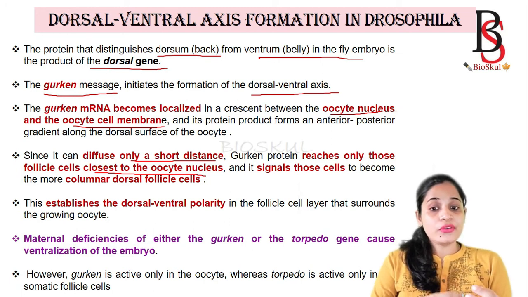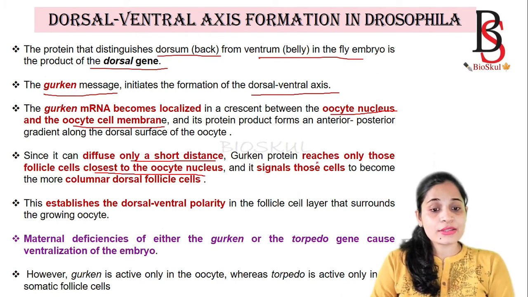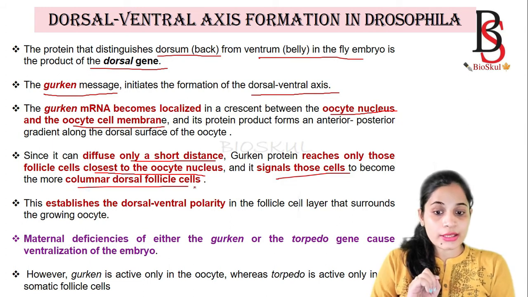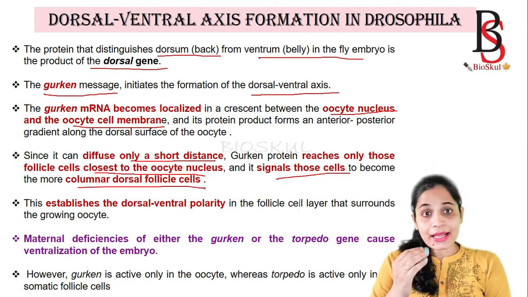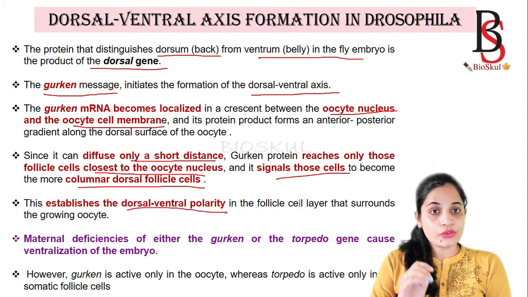So it will diffuse into the cells that are close to the oocyte nucleus and signal those cells to become the columnar dorsal follicle cells. And that helps in establishing the dorsal ventral polarity of the fruit fly, that is Drosophila.